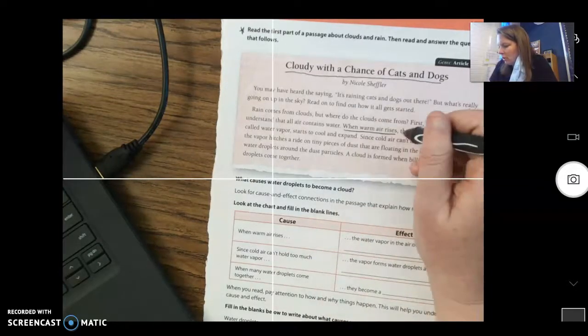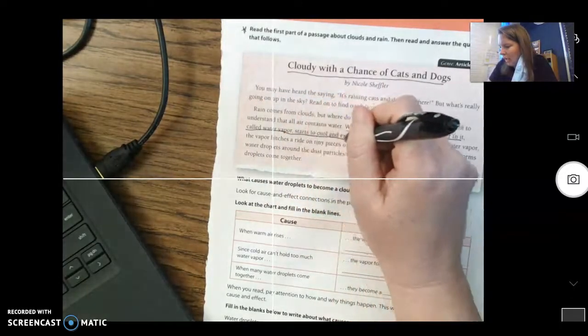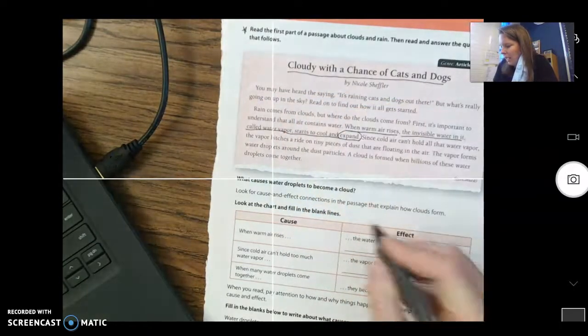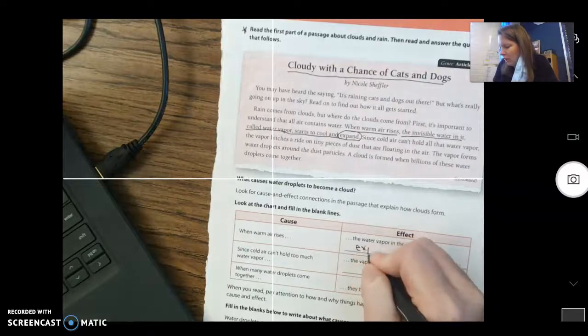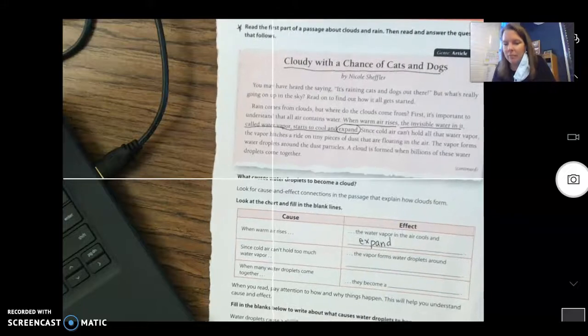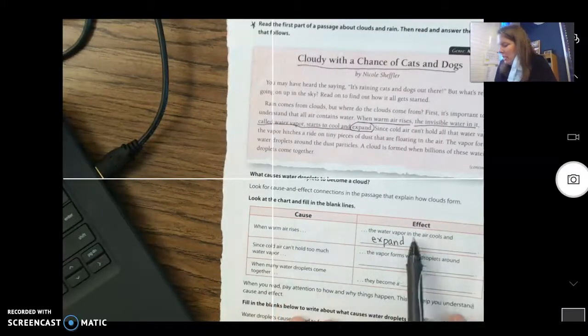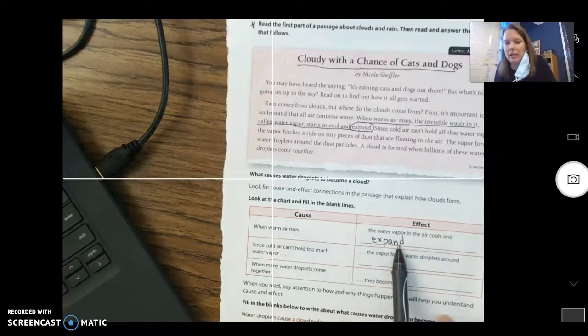And so let's do this. Starts to cool and what? Expand. So we're going to write expand right here. So expand means to get bigger. So the cause is the air rises and then it cools and expands. Okay, let's go to the next one.